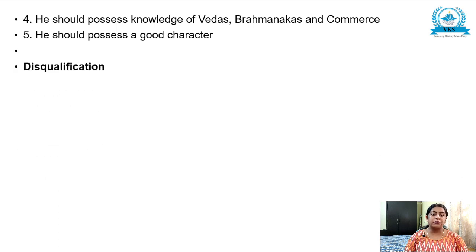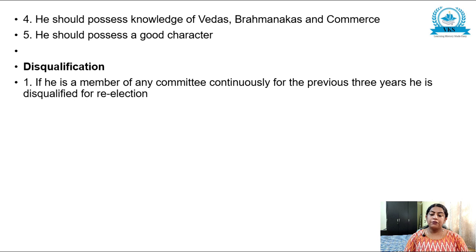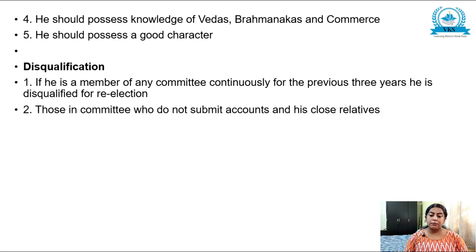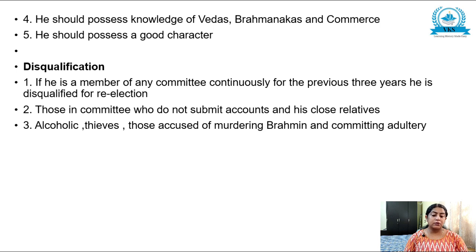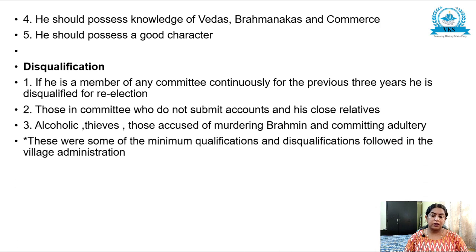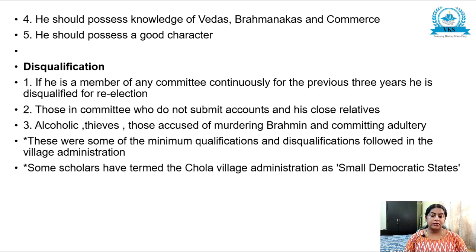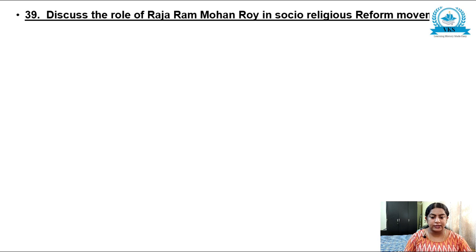Now some disqualifications. If he is a member of any committee continuously for the previous 3 years, he is disqualified for re-election. Those in committee who do not submit accounts and his close relatives, alcoholic, thieves, those accused for murdering a Brahmin and committing adultery, all are disqualified. These were some of the minimum disqualifications and qualifications followed in the village administration. And some scholars have termed the Chola village administration as small democratic state. So this is how you write the answer.